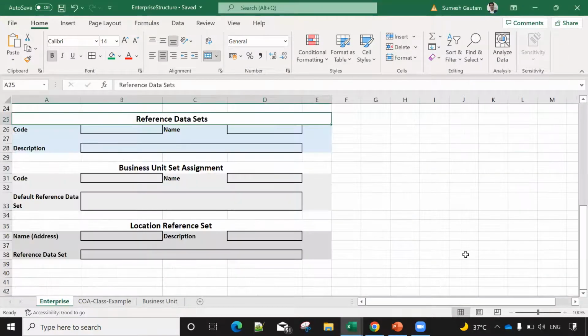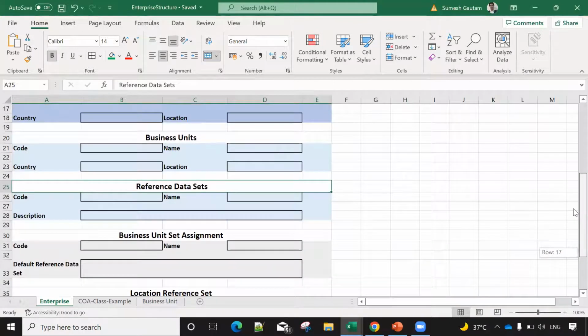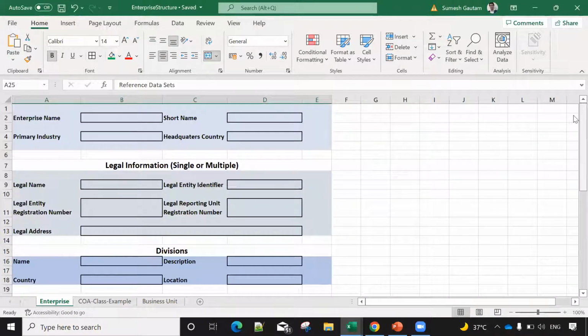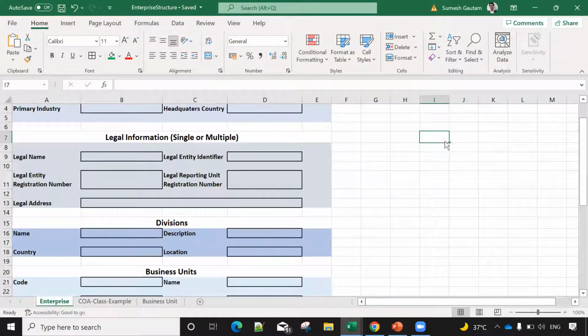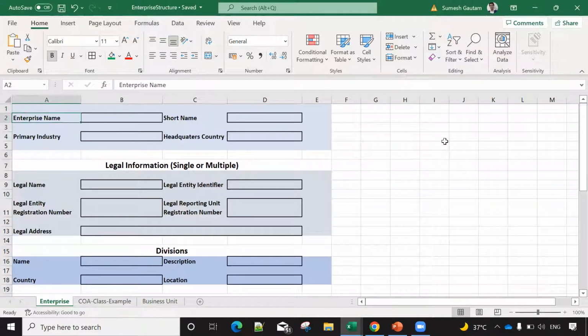So before I come to the next topic, if you remember, we have not created our enterprise till date, okay? Because for creating an enterprise, you will require multiple pieces of information, and to get that information, the concept should be very clear. Enterprise name does not require much understanding, so we can mark this as a done part.